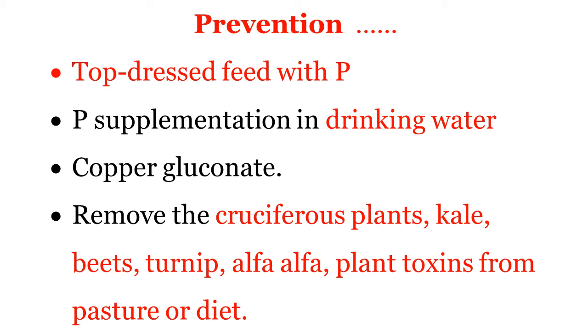Certain plants contain toxins that cause lysis of RBCs: cruciferous plants, kale, beet, turnip, alfalfa. These plants containing toxins are dangerous and can cause lysis of the RBCs, so they must be removed from the pasture or diet.